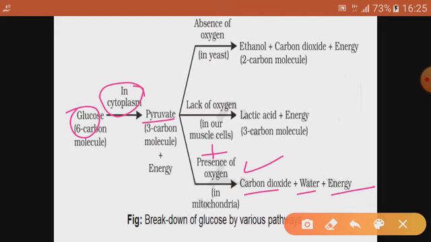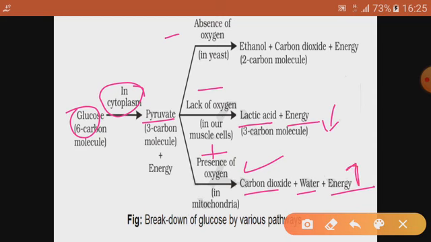By chance, if it doesn't get oxygen, in the lack or absence of oxygen, two cases can be there. For example, pyruvate doesn't get oxygen, and when will it happen? If we do rigorous exercise, our muscles will not get a good or fast supply of oxygen. In that case, this pyruvic acid will break down into lactic acid and energy will be released, but it will be less energy, not very much. Here in the aerobic case a lot of energy will be there.